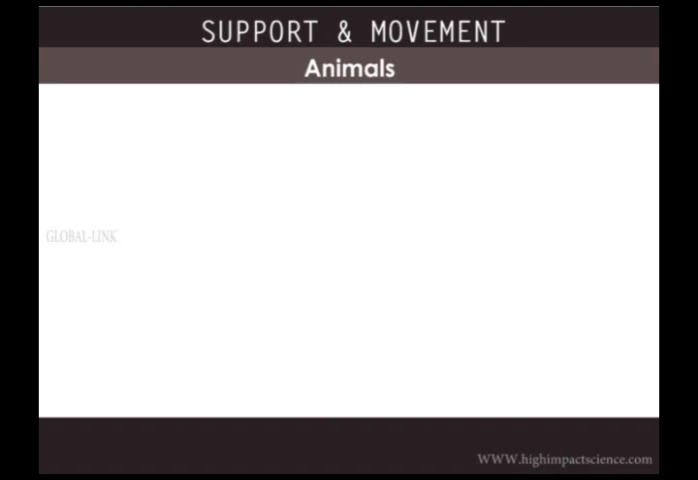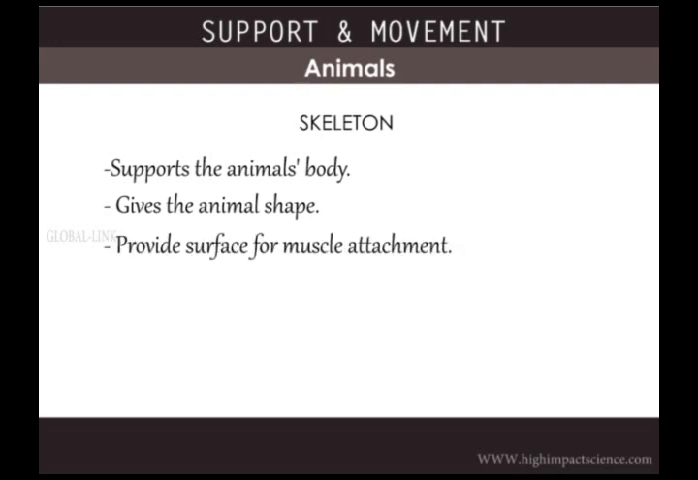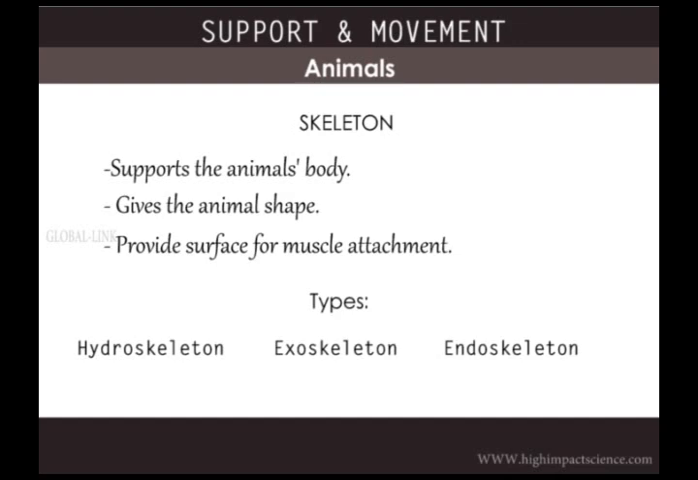Next, support and movement in animals. Animals have a firm and rigid framework for support called the skeleton. The skeleton supports the animal's body, gives shape, and provides surface for attachment of muscles that facilitate movement. There are three types of skeletons: hydroskeleton, exoskeleton, and endoskeleton.